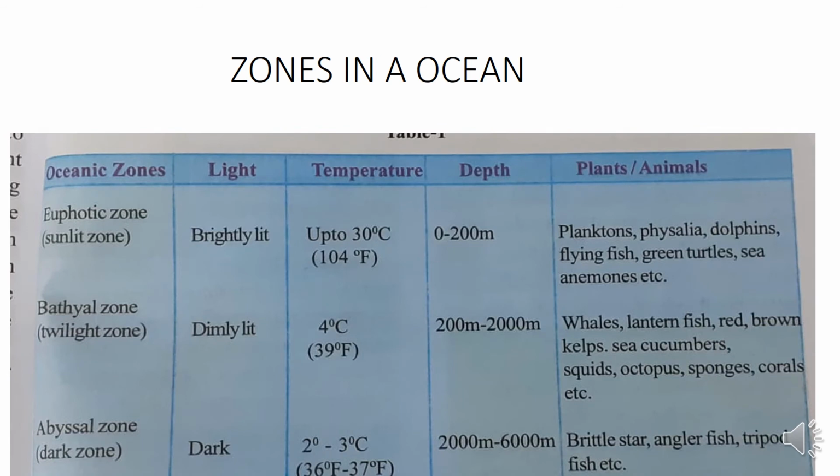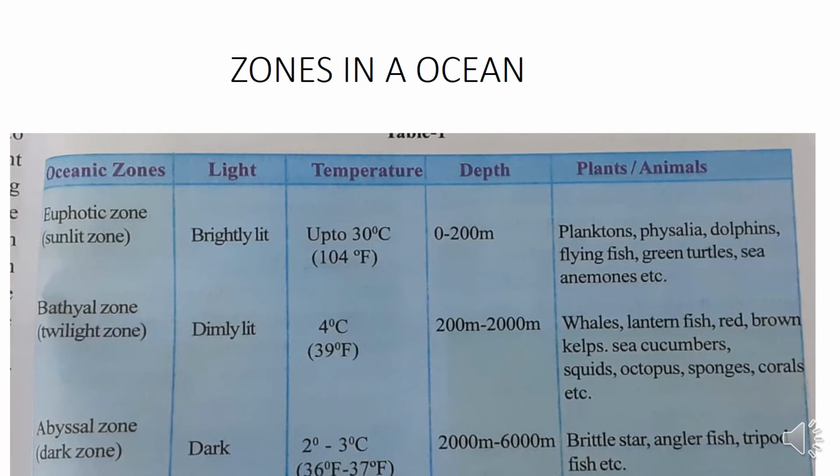On the basis of light availability, the ocean is divided into three zones. They are the euphotic zone, bathyal zone and abyssal zone. In the table, we can observe the euphotic zone has bright light. It has up to 30 degrees centigrade of temperature and its depth is up to 200 meters. Planktons, dolphins, flying fish, sea anemones, etc. live in this zone.